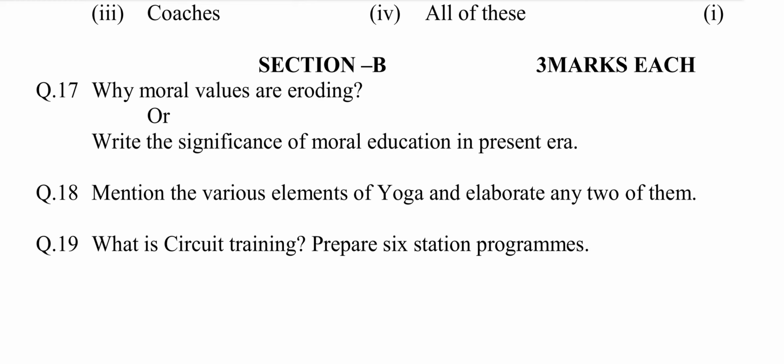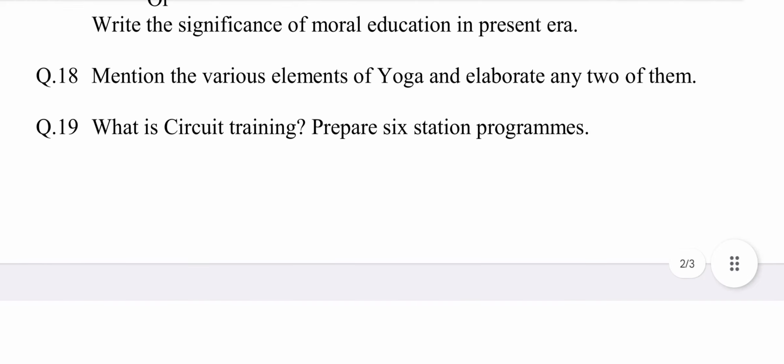Question number 18. Mention the various elements of yoga and elaborate any 2 of them. This question is chosen from chapter number 6, Yoga. The answer may be the various elements of yoga are as listed below.